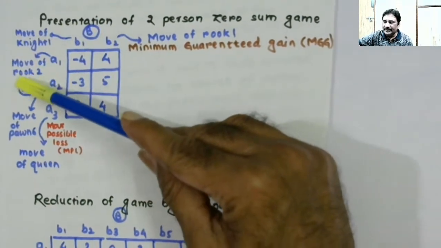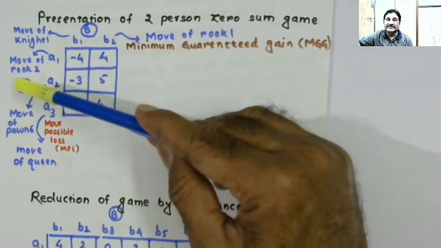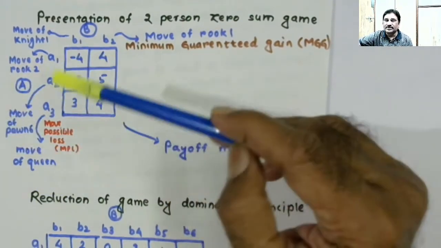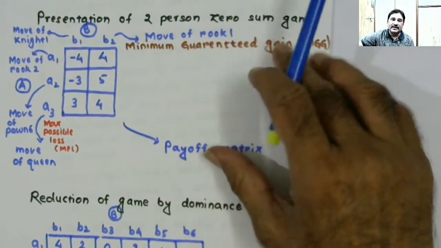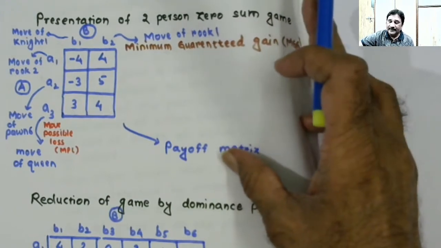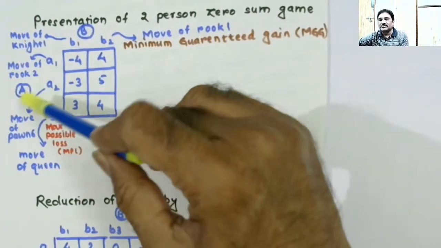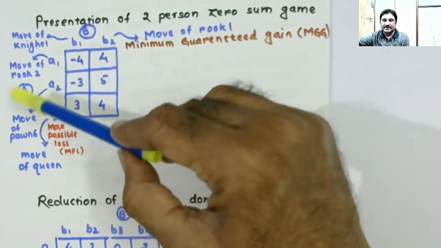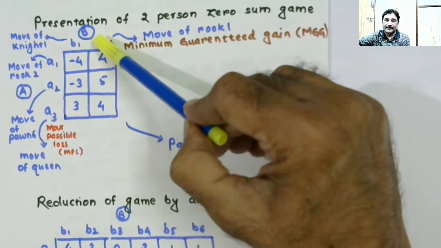Normally, the player which is positioned here, you understand that that is you. Unless you put yourself into the game, it will be difficult for you to understand the various principles used in the game theory. So let us position yourself in this position. This is you and this is the competitor, right?